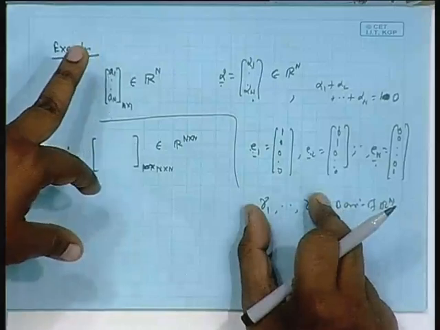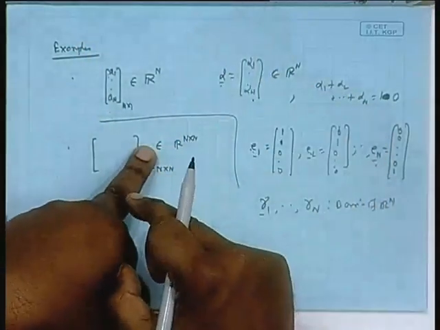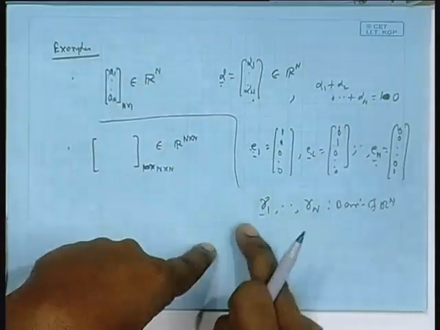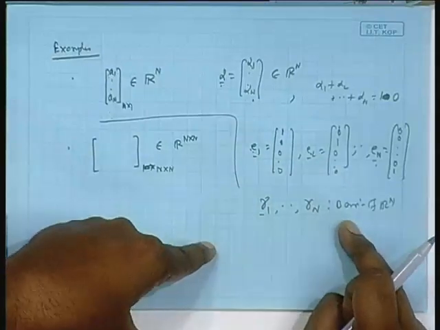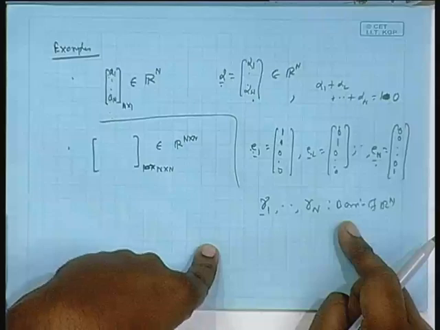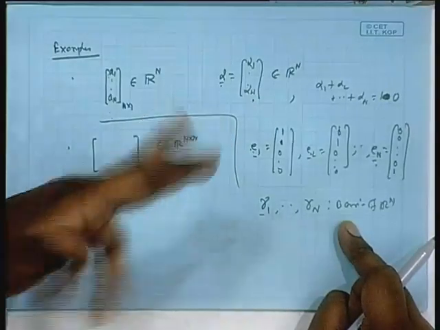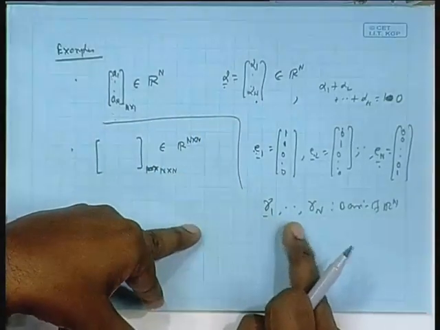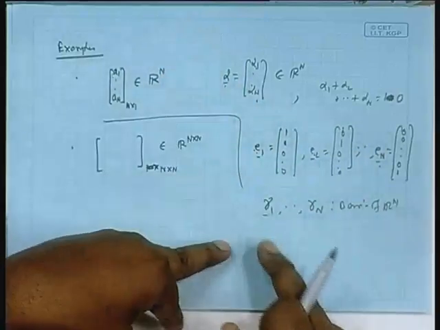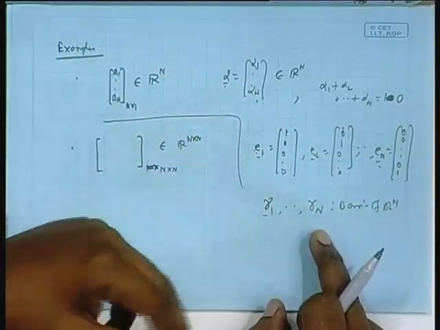If the span is not all of R n, but contained in R n, that means outside the span, but within R n, there is another vector. From that space I can pick a vector and append it to this, and it becomes a linearly independent set of n plus 1 elements, which is a contradiction, because a vector space of dimension n cannot have more than n linearly independent vectors, is it not? So, if you start constructing gamma 1, gamma 2, and the moment you arrive at n, you cannot get any more, and this gamma 1 to gamma n will be one basis. That way there is an infinite choice of such bases.